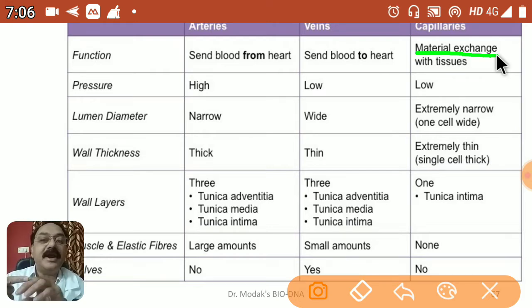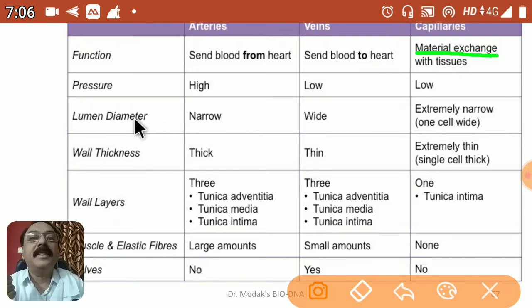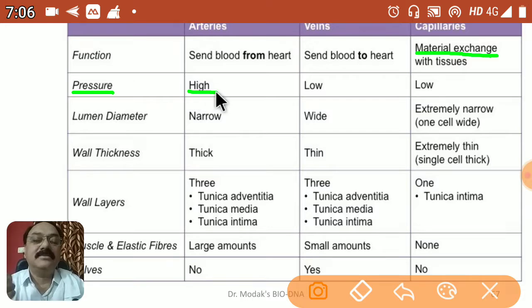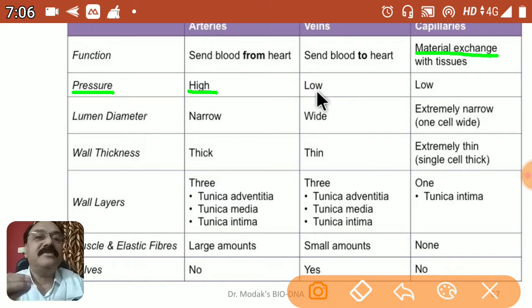Okay, the nutrients and oxygen are given to the cell, and carbon dioxide, the waste material from the cell, is once again collected. So the very thin wall of capillaries is doing that. Regarding pressure, in the artery it is very high. The highest pressure is noticed in the arteries, whereas it is low in veins and low in capillaries.